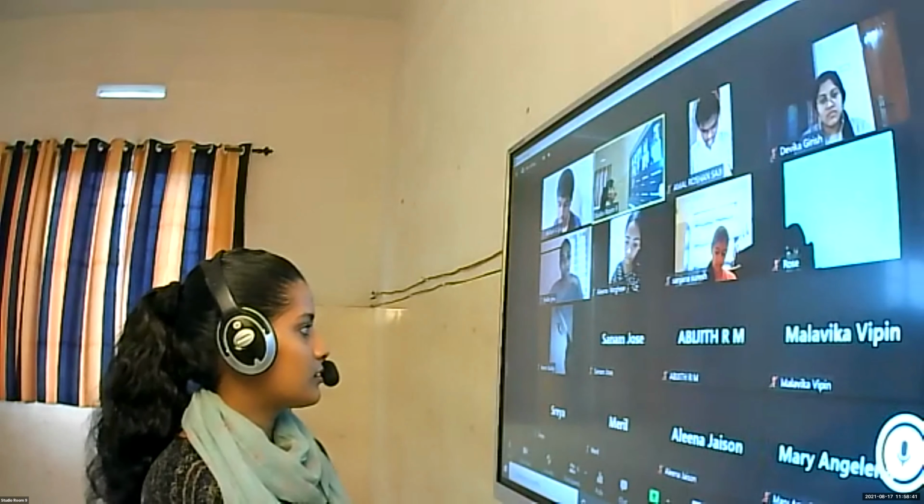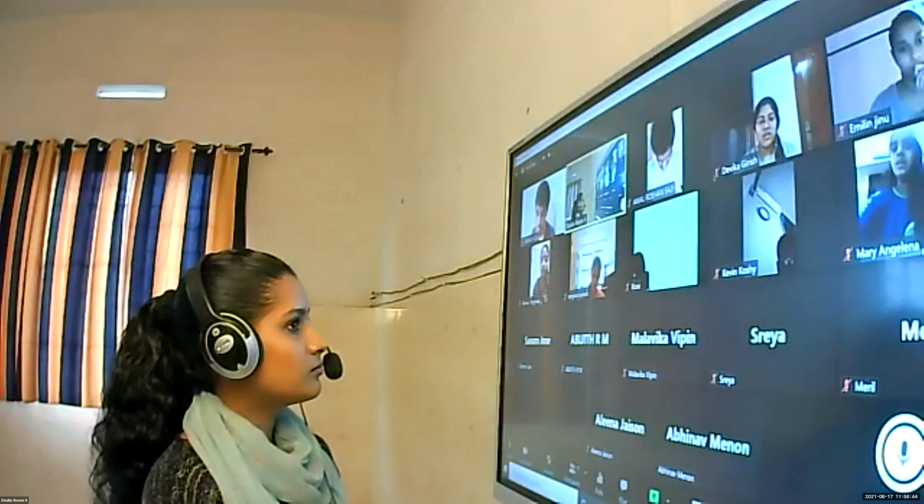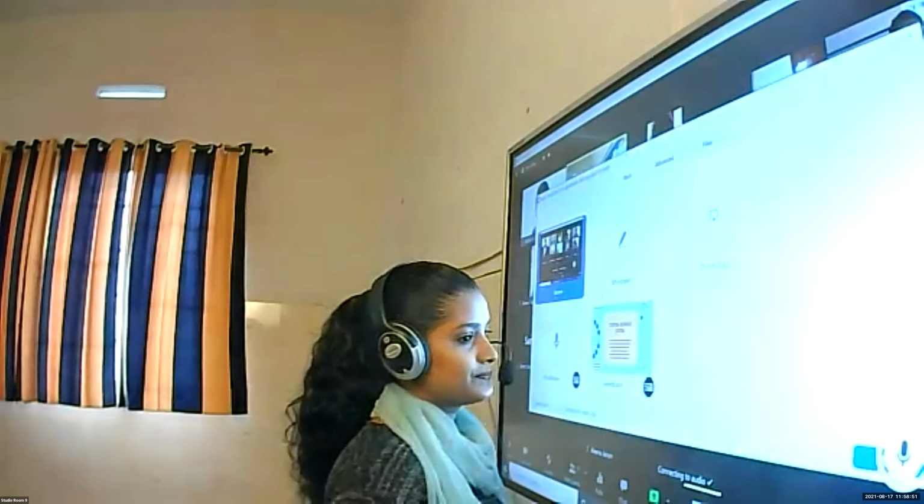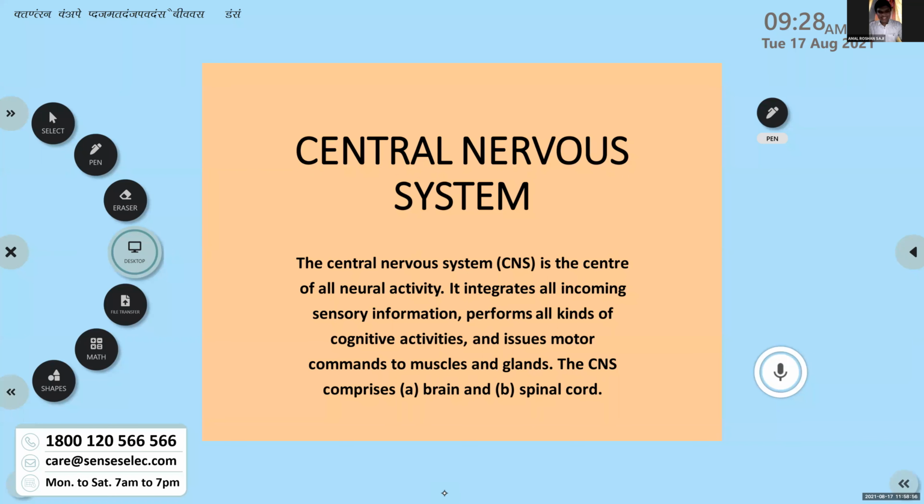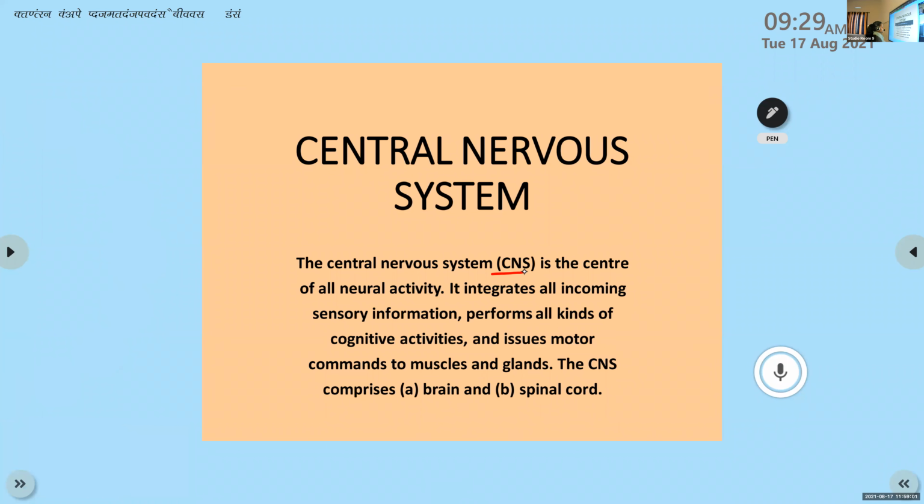Before that, which are the main parts of the central nervous system? Brain and spinal cord. The central nervous system, that is CNS, is the center of all neural activity. It integrates all incoming sensory information, performs all kinds of cognitive activities, and issues motor commands to muscles and glands.